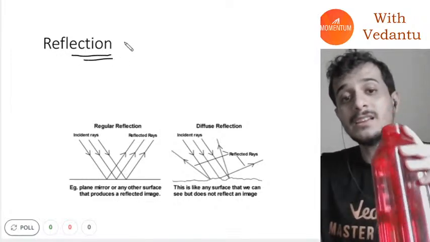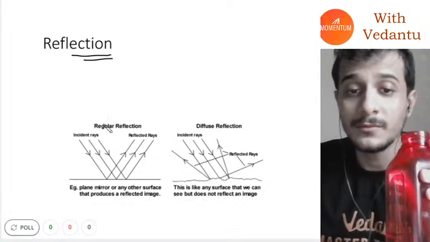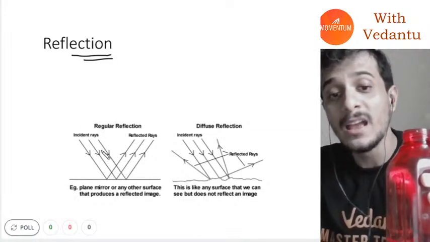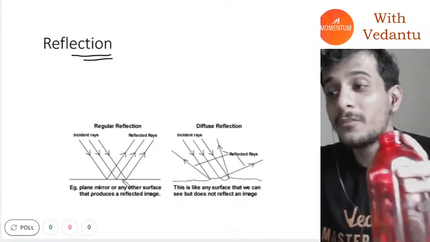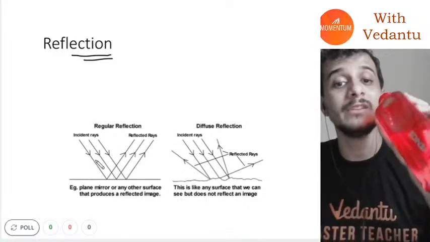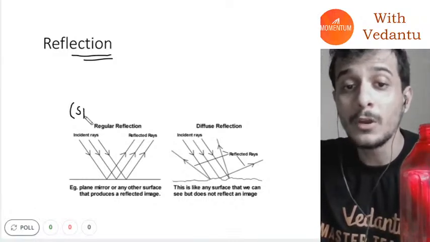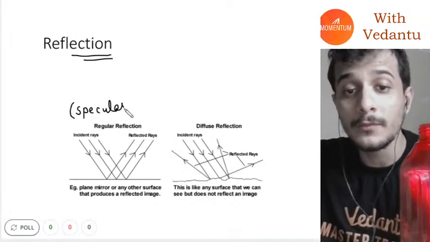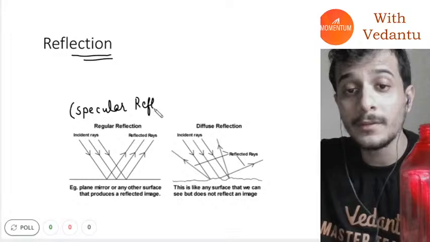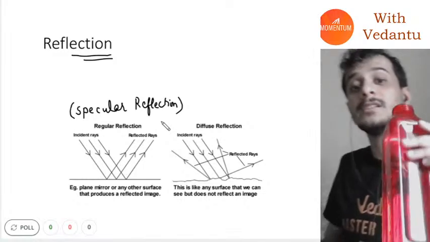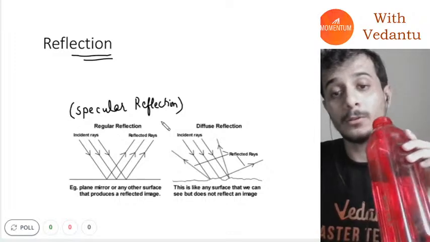Then there is something called reflection. Reflection once again is of two types. If I have a plane surface and the reflection is occurring in a very organized fashion, we call this regular reflection. We also call this specular reflection. In general, whenever we are forming images, it's always due to regular and specular reflection.